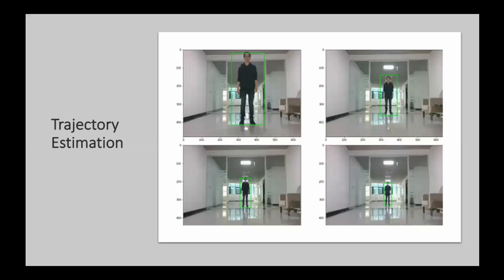Now let's move on to how we do trajectory estimation using cameras like LiDAR, depth camera, and CMOS for our experiment. It's normally an inexpensive process with radars or lasers.